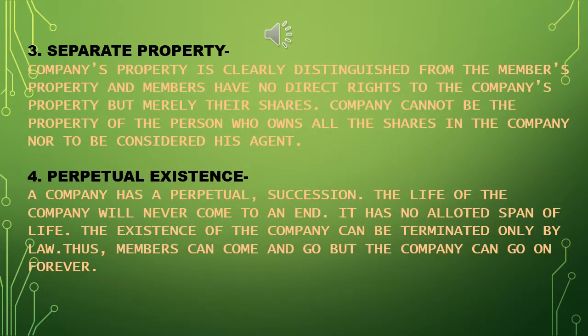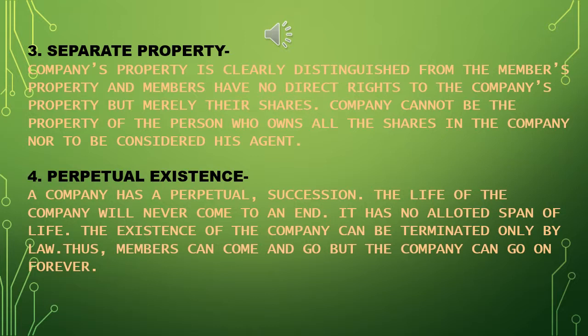Third, separate property. The company's property is clearly distinguished from the members' property, and members have no direct rights to the company property but merely their shares. A company cannot be the property of the person who owns all the shares in the company, nor is it to be considered his agent.